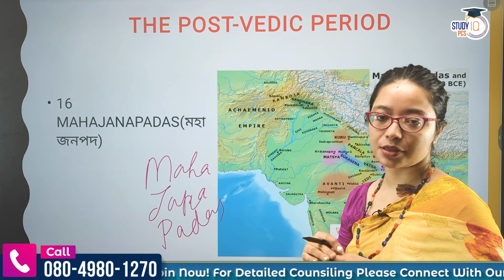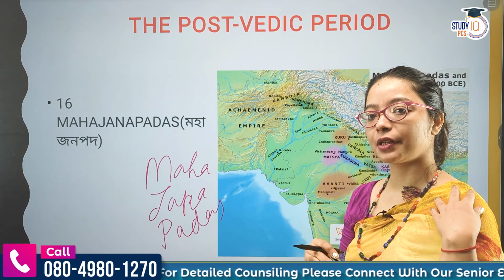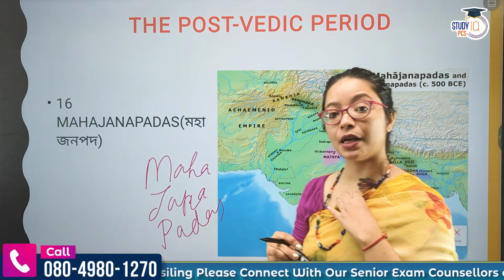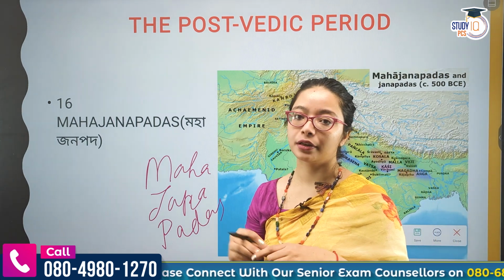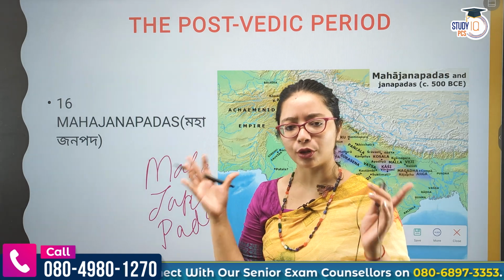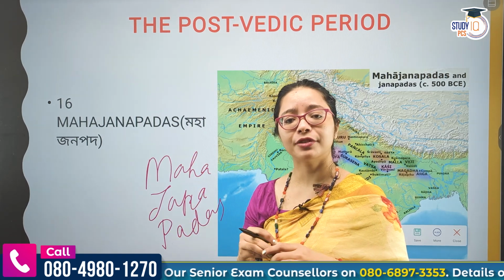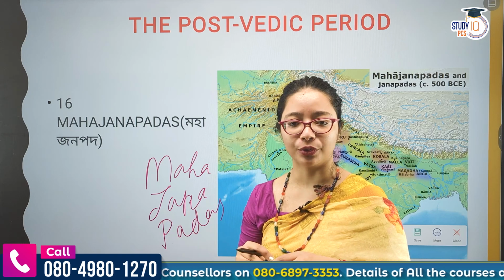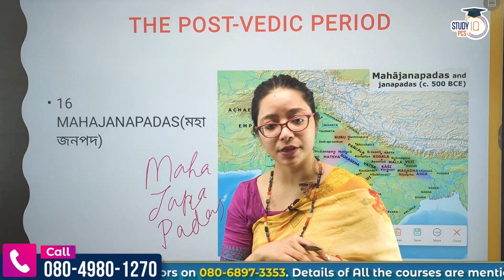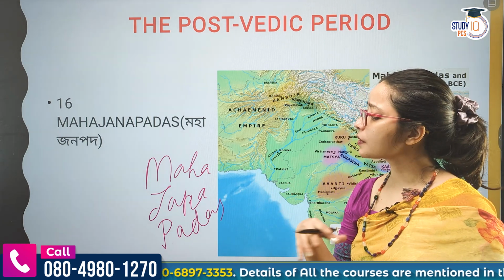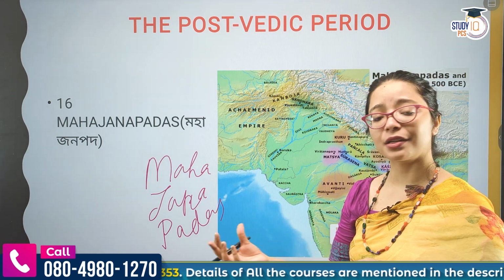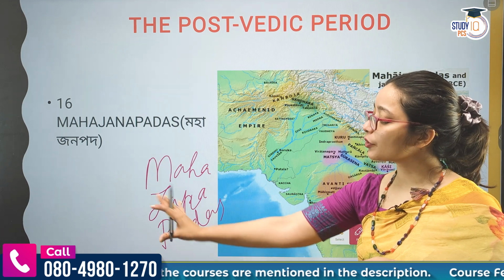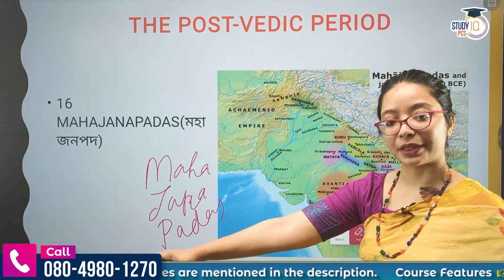So it became big, and that is why Sabha and Samiti, right? I was discussing the consensus with the Rajan. There were two groups, Sabha and Samiti, who would come to consensus. But in the case of the Mahajanapadas, so many people have come, you cannot have that perspective that you will go and make them favor you, right? With so many people you cannot come to a consensus. So this Sabha and Samiti, even though to some extent it existed, was not as democratic as it was before. So this will change.